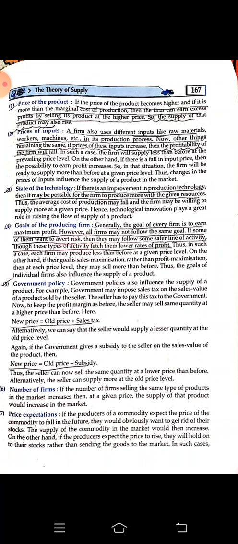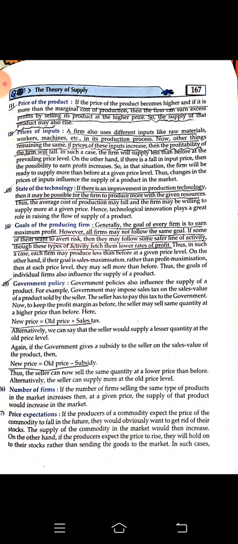Next, state of the technology. If any producer is applying or using some improved technology, then he will gain more profit and he will supply more of that commodity, because we will find that with machines or modern techniques applied over the production, with the given raw materials, more products are getting produced at a cheap cost, and he is earning more profit.